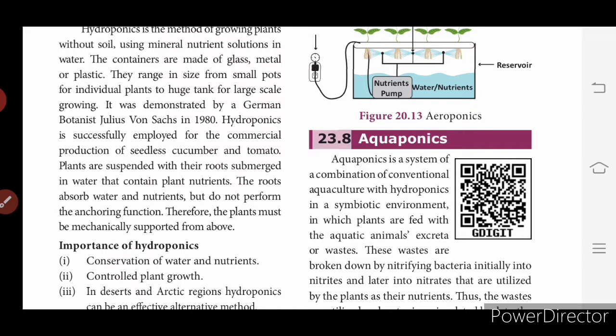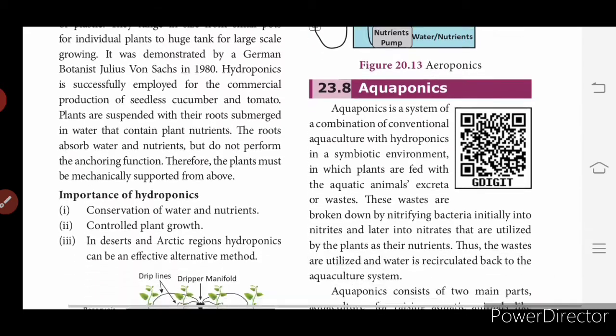So the roots absorb water and nutrients but do not perform the anchoring function. Therefore the plants must be mechanically supported from above. If we grow the plants in soil, soil will give the physical support for the plants. But here we are not using the soil. We are using only nutrients that are mixed with the water. So for that we need some mechanical support for the plants.